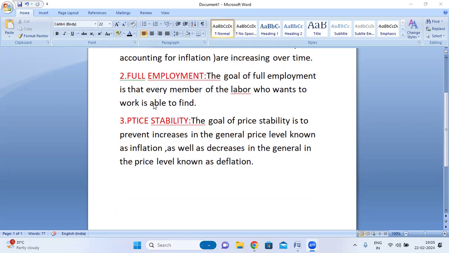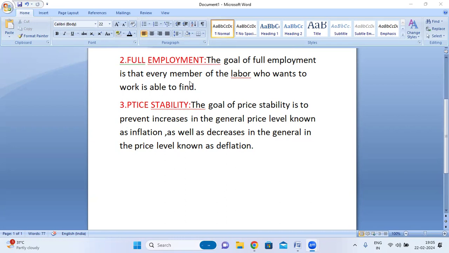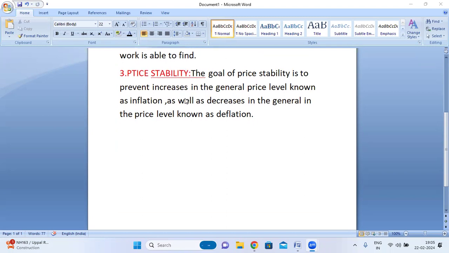Next, full employment. The goal of full employment is that every member of the labor force who wants to work is able to find work. Every employee who wants work can find it. This is full employment.